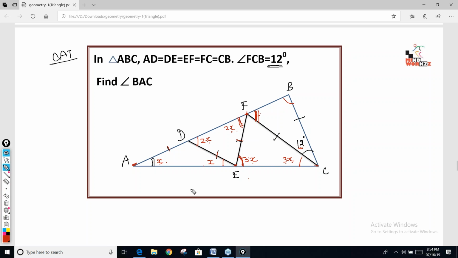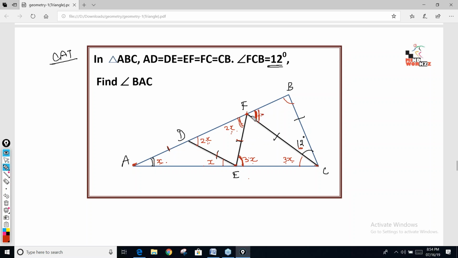F is 4x from DFE. F is 4x, obviously. Bhaskar asks: from DEF, how come you can say this angle is 4x? This is 2x, this is 2x, so this is 4x. What is the logic? This is a different triangle, this is a different triangle.